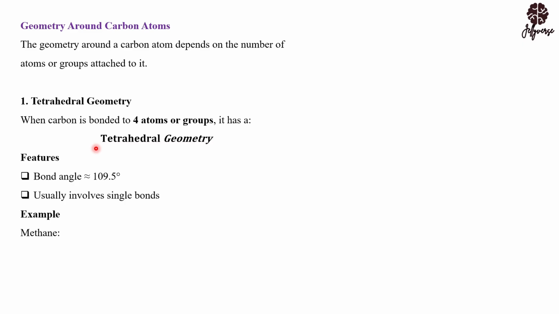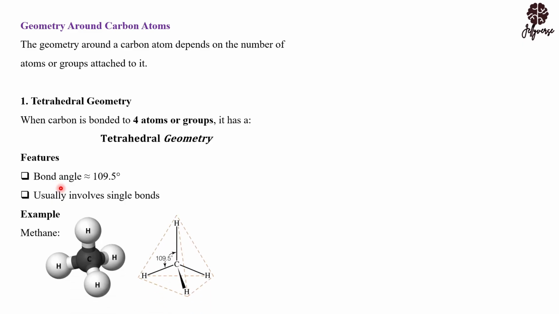So the first one is tetrahedral geometry. That is when carbon is bonded to 4 groups of atoms. And this shape has a bond angle of 109.5 degrees. Usually, it's single bonds throughout. So you can see this particular structure. This is called methane. This is the simplest hydrocarbon. And here we have carbon bonded to 4 groups.